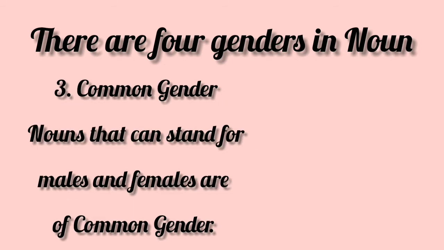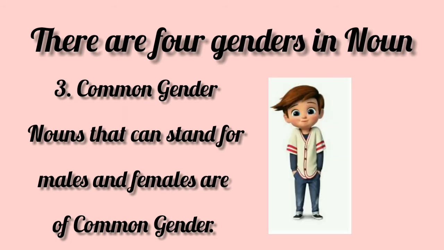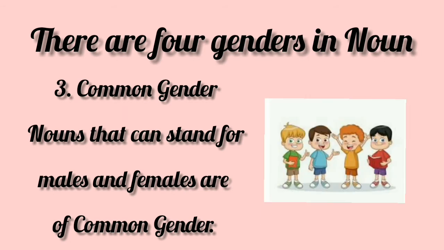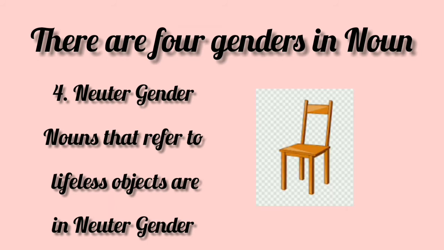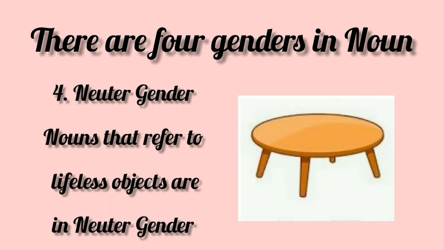Common gender: nouns that can stand for males or females are of the common gender. For example, baby, student, friend, etc. Neuter gender refers to lifeless objects, which are in the neuter gender. For example, book, chair, table, etc.